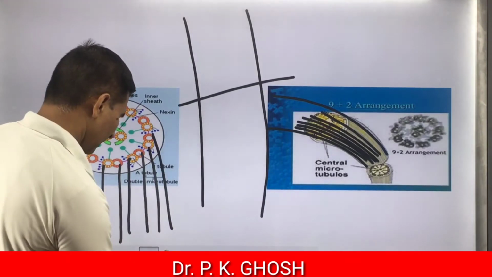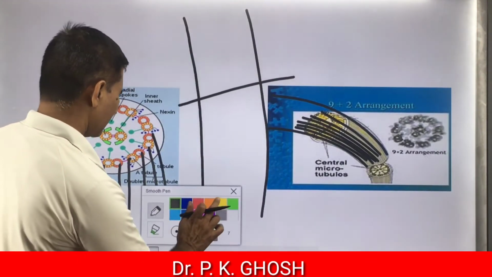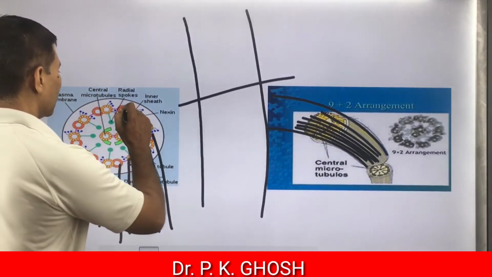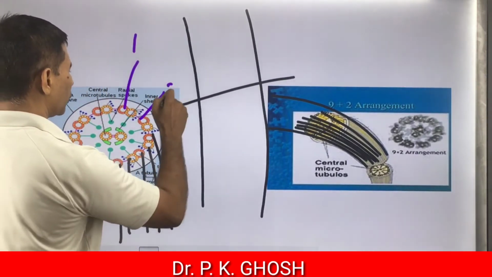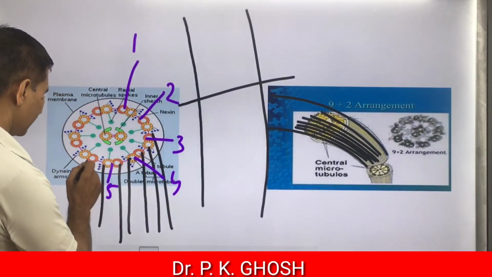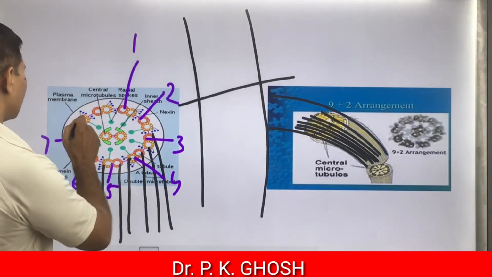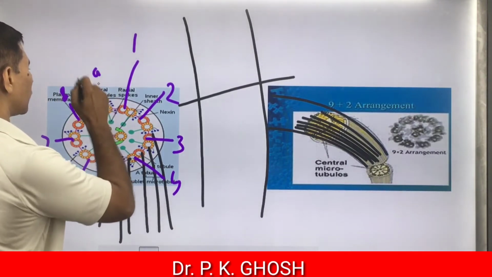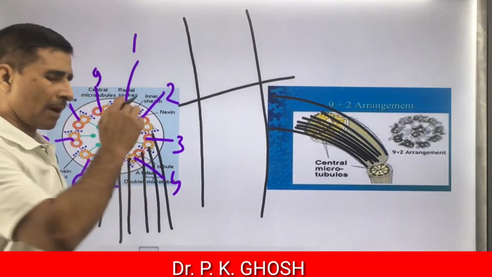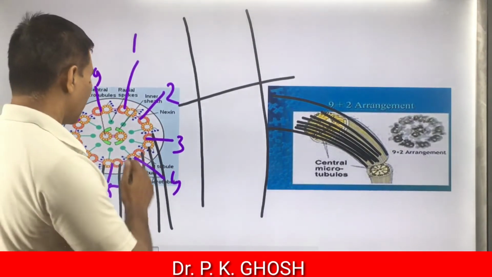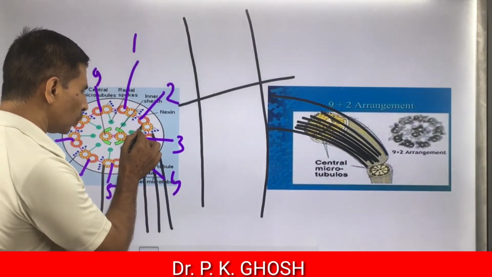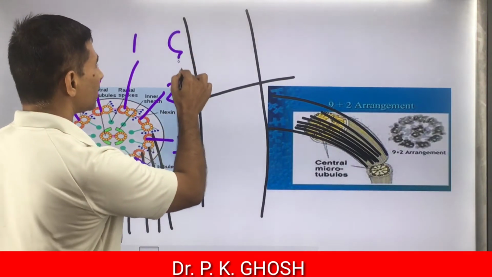You can see this one: 1, 2, 3, 4, 5, 6, 7, 8, and this one is 9. Nine peripherally arranged ultra-thin microfibrils. Each consists of two units, this type of units.